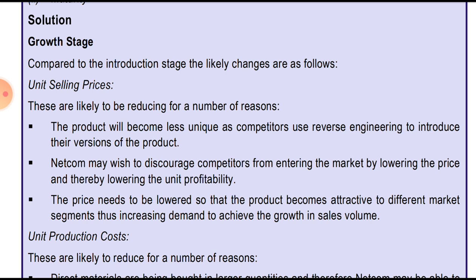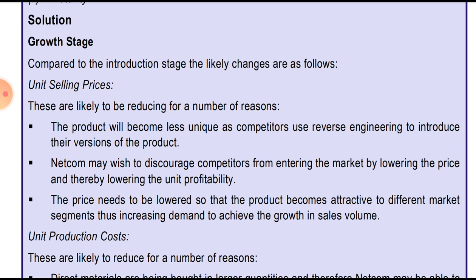Second, Netcom wishes to discourage competitors from entering the market by lowering the price and thereby lowering the unit profitability. So to discourage competitors from entering the market, it will reduce the selling price and thereby decrease the unit profitability. So in the unit selling price, the first reason is that the product becomes less unique as competitors use reverse engineering, and the second is that Netcom discourages competitors from entering the market by lowering the price.